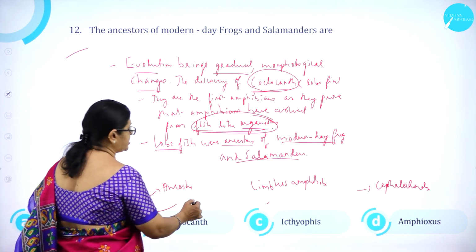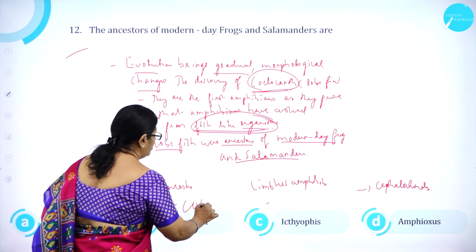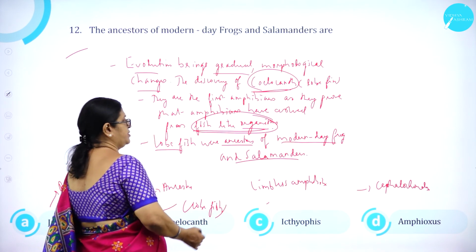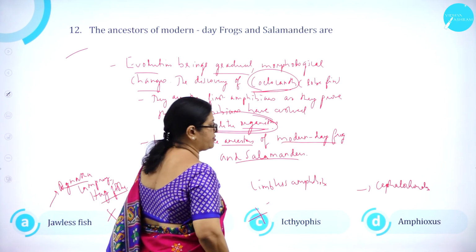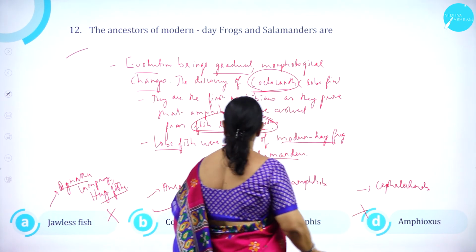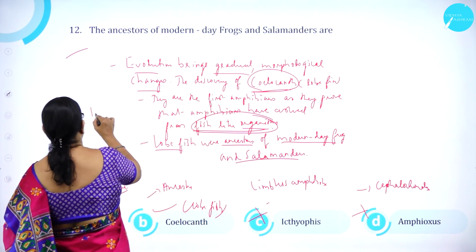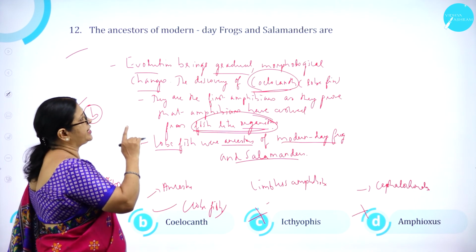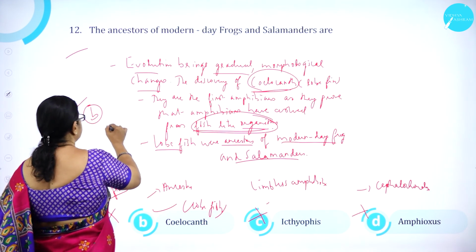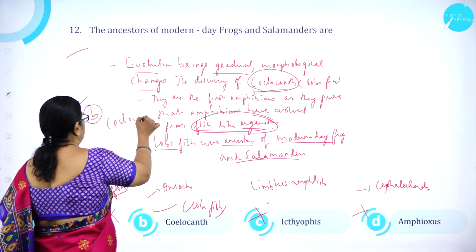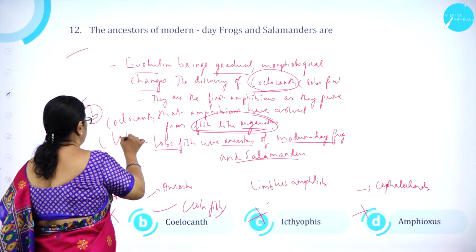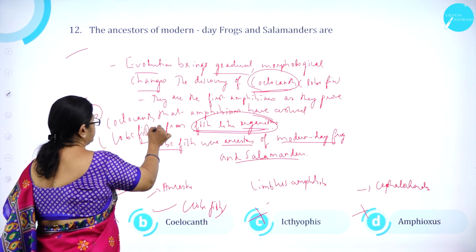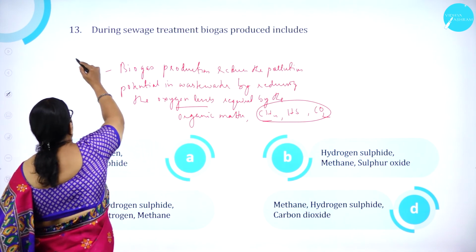Option B, coelacanth. Coelacanth is also called as what? Lobe fish. Ethiophis, option C, is wrong. D, Amphioxus, is wrong. So, option B is correct. The ancestors of modern day frogs and salamanders are coelacanth, which are also called lobe fish.